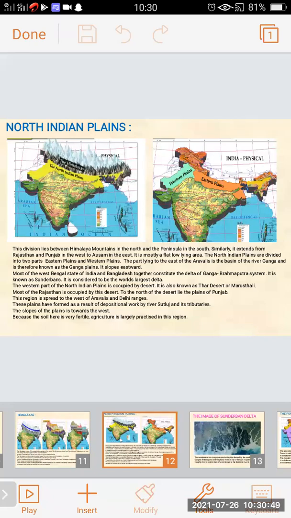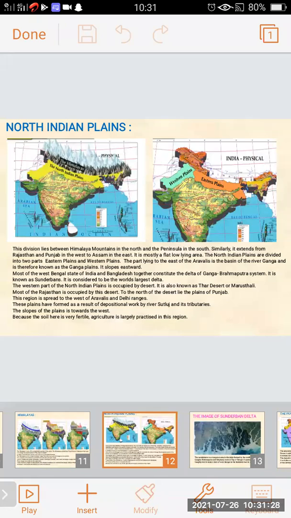The North Indian Plains are divided into two parts, the Eastern plains and the Western plains. In the first map, we can see the whole North Indian Plains in yellow color. In the second map, we can see the Western plains in sky color and the Eastern plains in orange color.